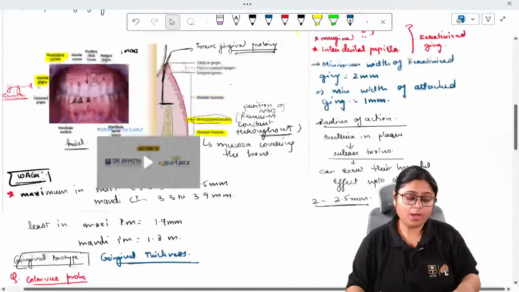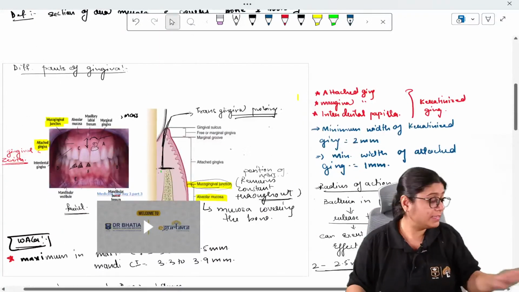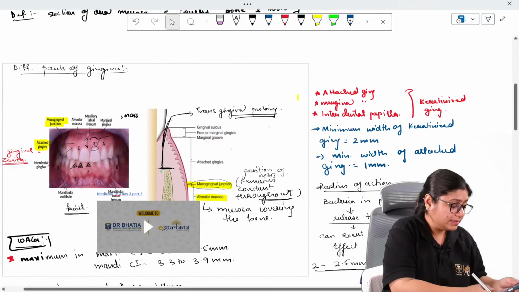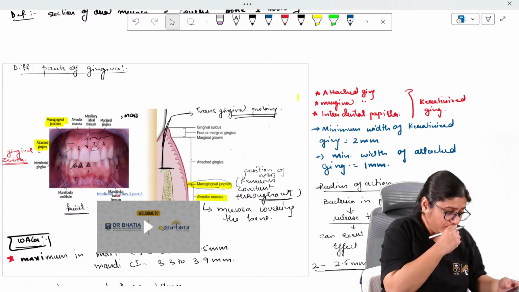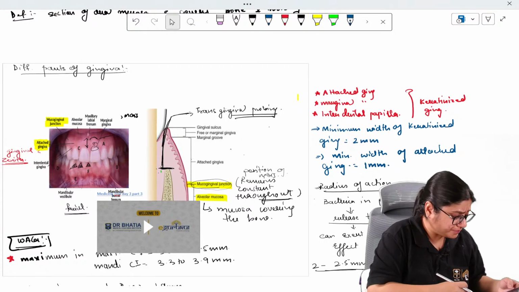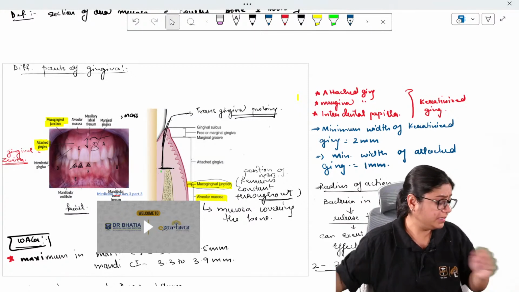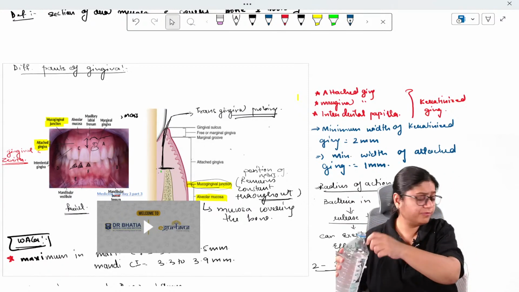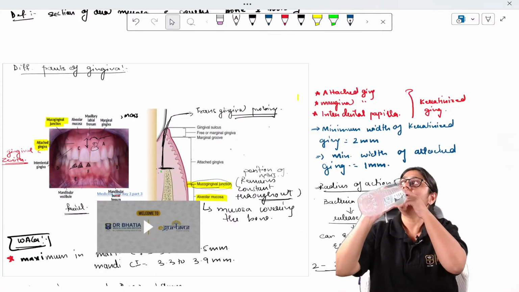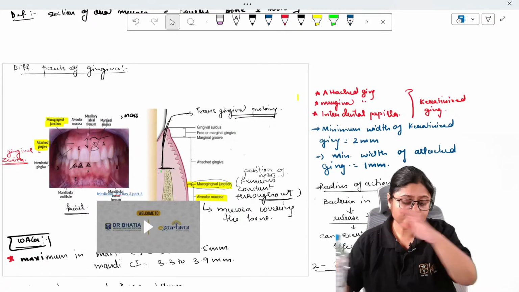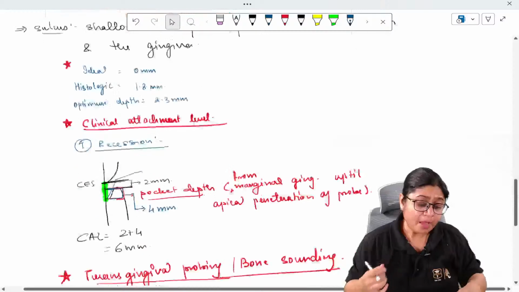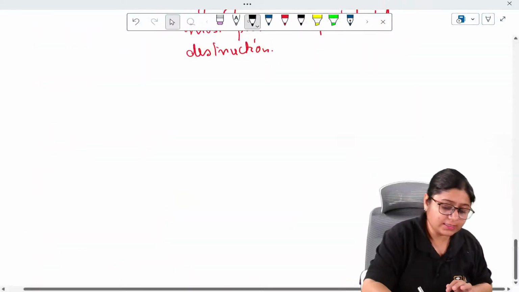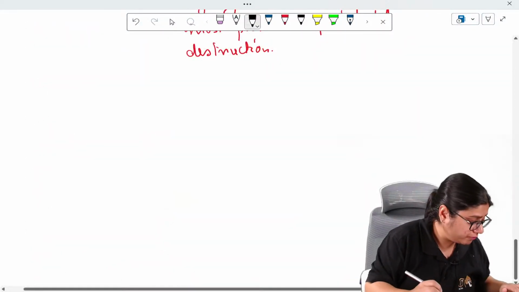This one topic about clinical features, is it clear, guys? Now I'm opening the chat. I'll just look at your doubts which are there. If I can see any doubts, I'll answer them quickly, and then we'll go to the microscopic features.